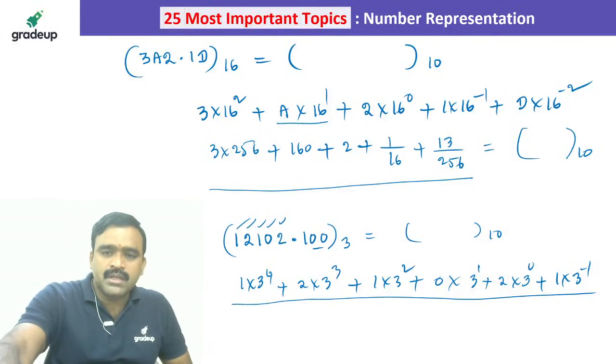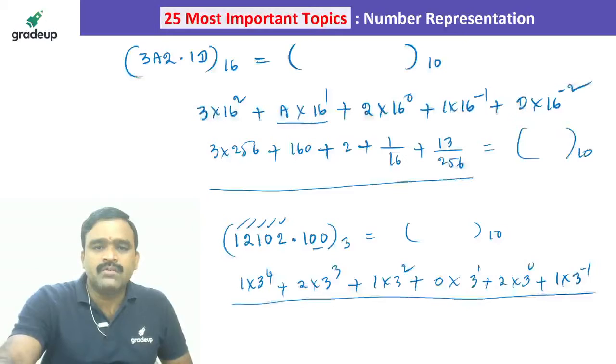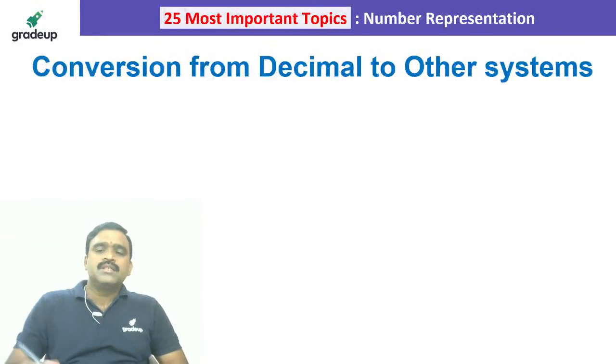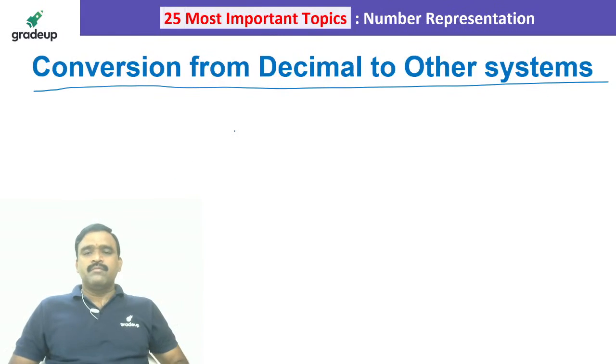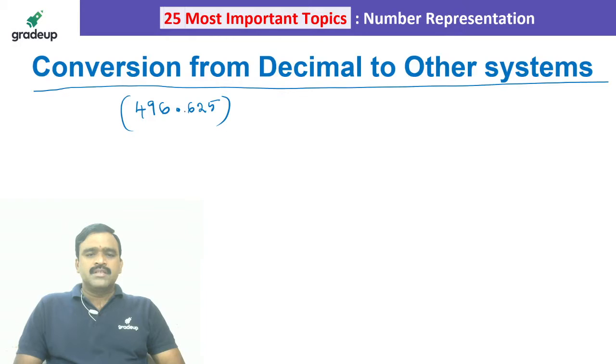Now the next topic is how to convert from decimal to other systems. Quickly I will explain. For example, if a decimal number is given, say 496.625, this is a base 10 number.